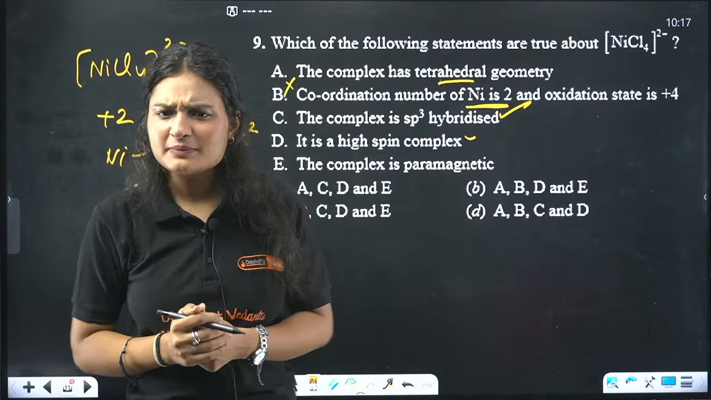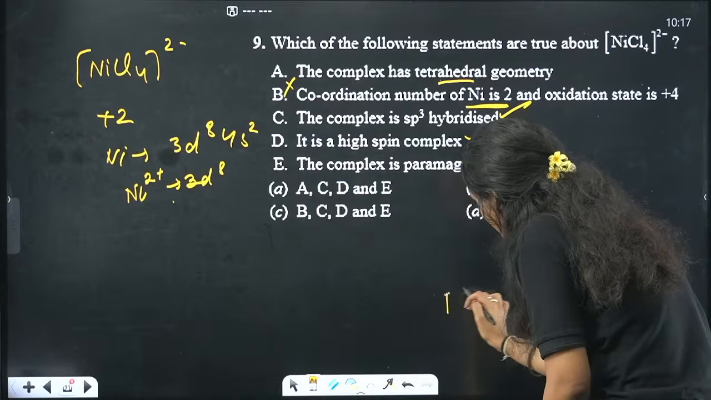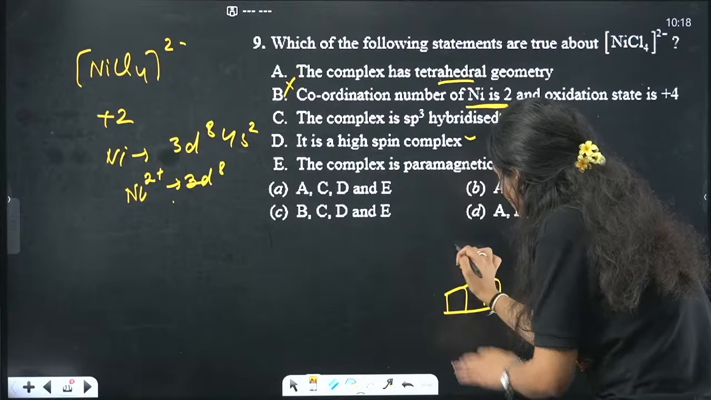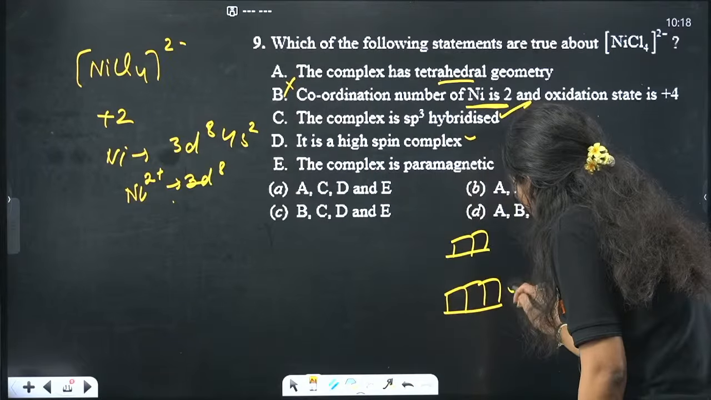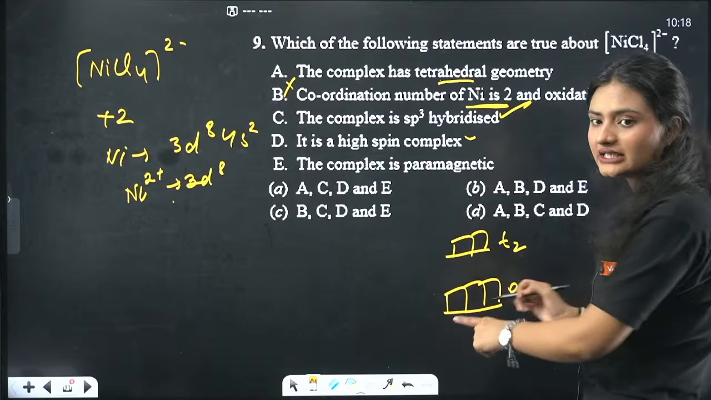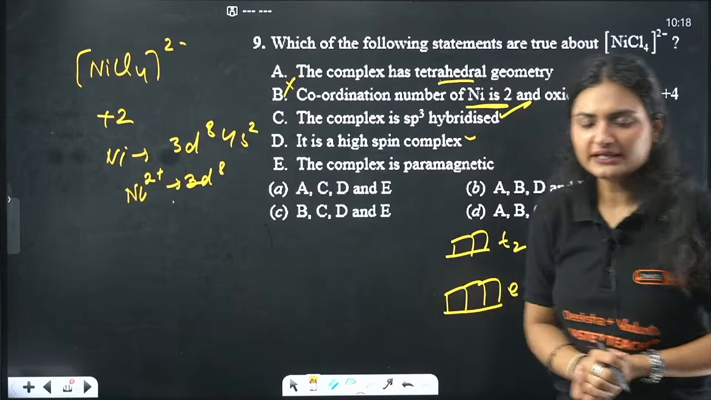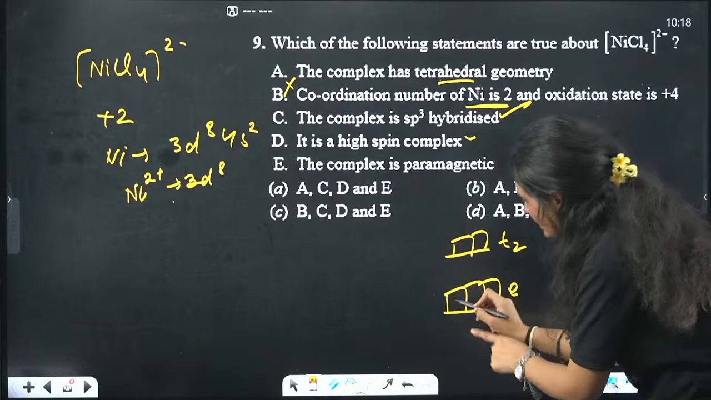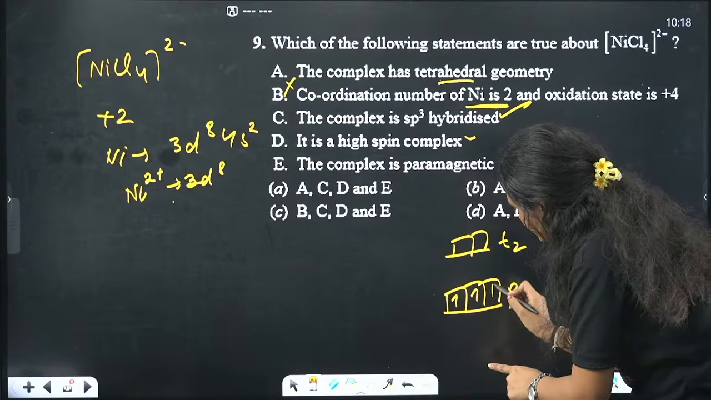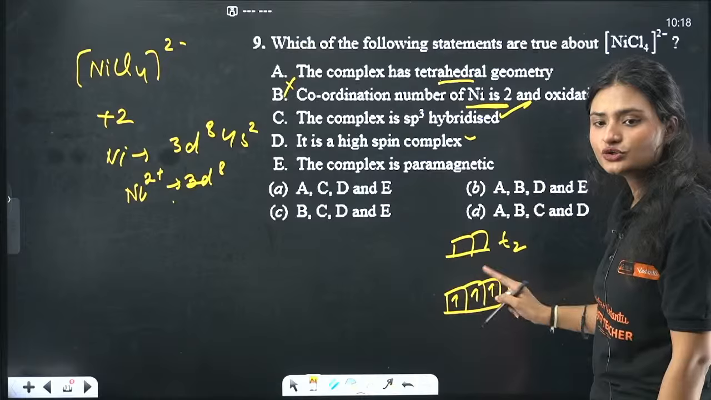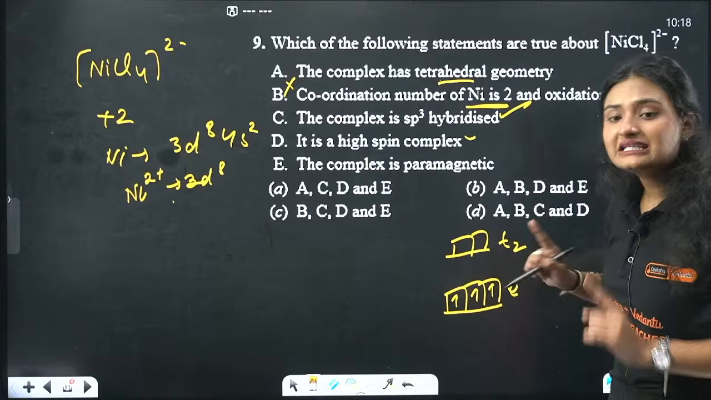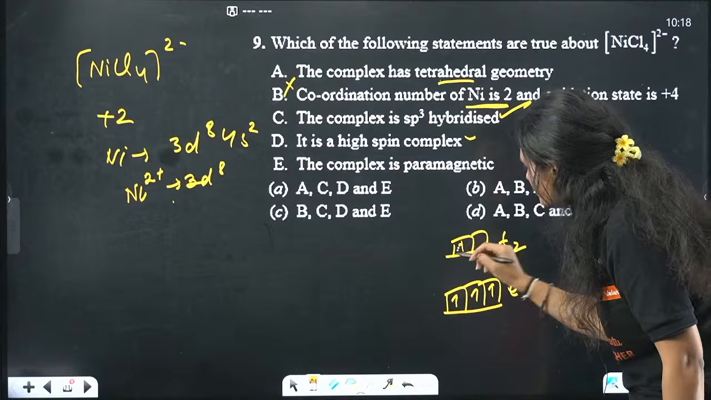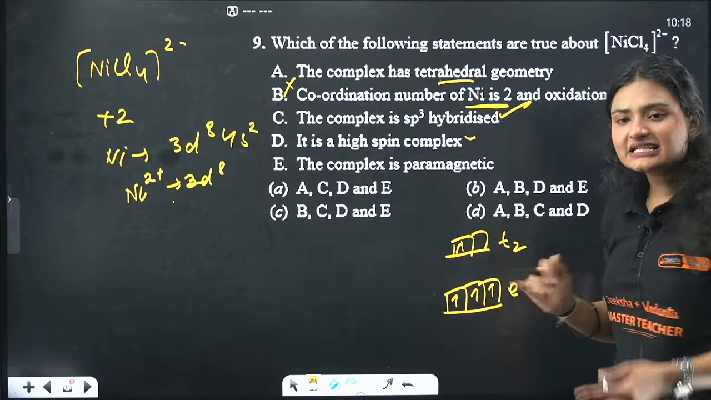What do you mean by high spin, ma'am? So in case of tetrahedral, we have E and T2. This is how the d orbitals split. When we talk about high spin and low spin, that depends on this. High spin complexes do not pair. If you want to fill the next electron after 3 electrons, it will go straight to the T2. That is high spin.